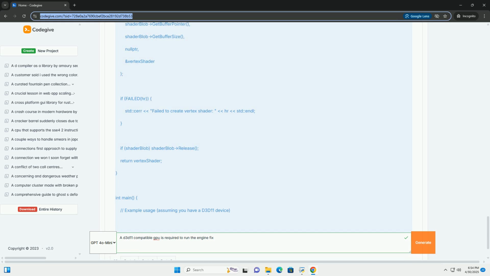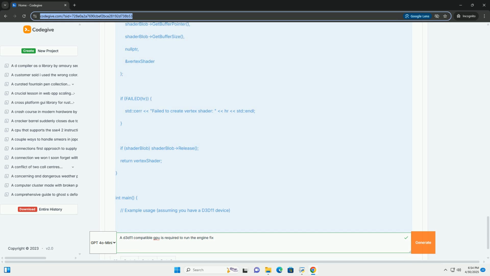2. Why D3D11 compatibility is critical for engine fixes. Engine fixes are modifications or patches designed to address bugs, performance issues, or other limitations in the underlying game engine. When an engine fix relies on D3D11, it expects the GPU and its drivers to fully support the D3D11 API specification. Here's why this is essential.